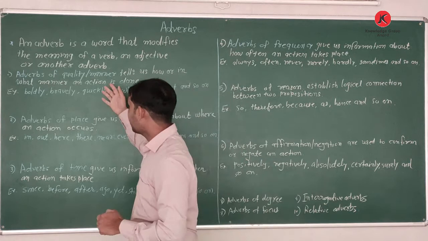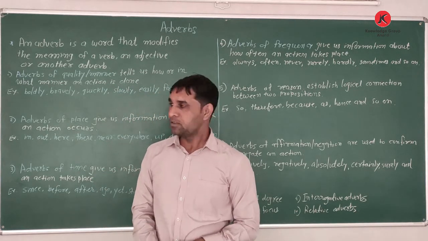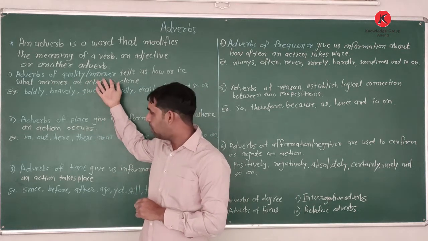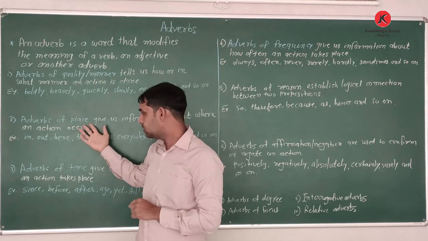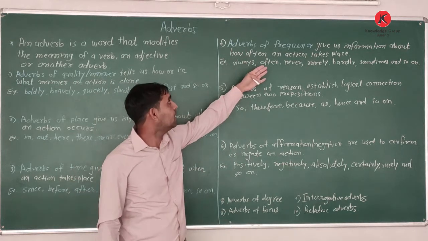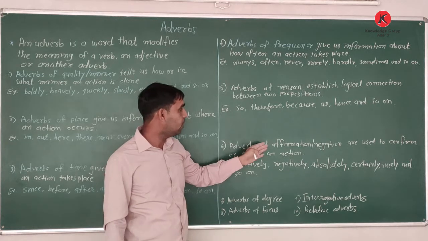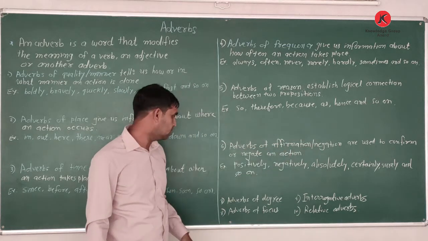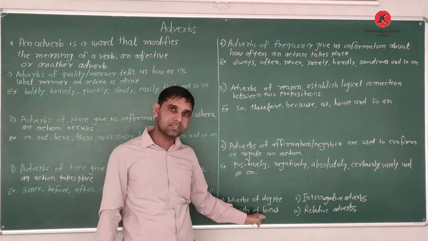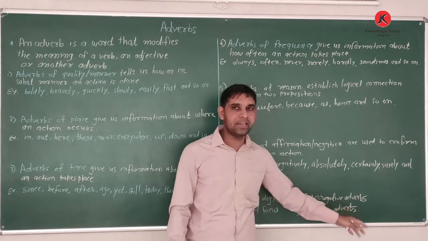Okay, so here there are types of adverbs. See the first type: adverbs of quality and manner, adverbs of place, adverbs of time, adverbs of frequency, adverbs of reason, adverbs of affirmation and negation, adverbs of degree, adverbs of focus, interrogative adverbs, and relative adverbs.